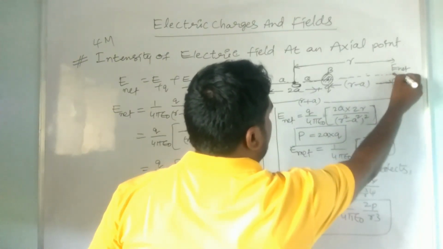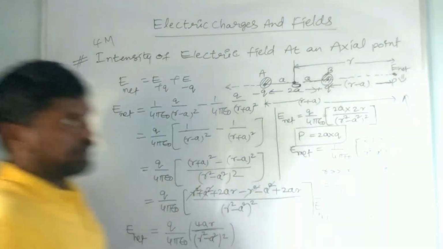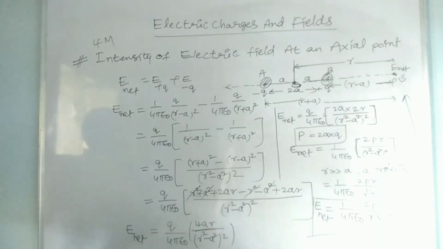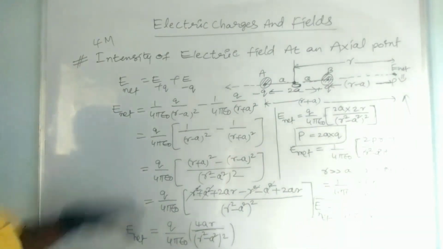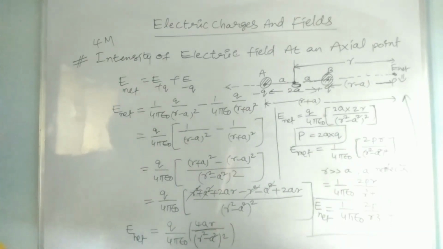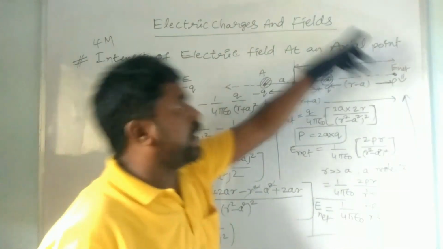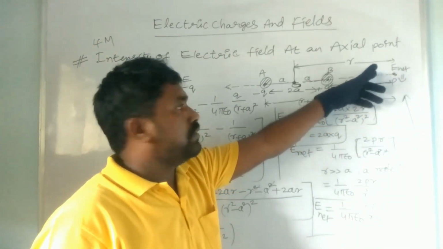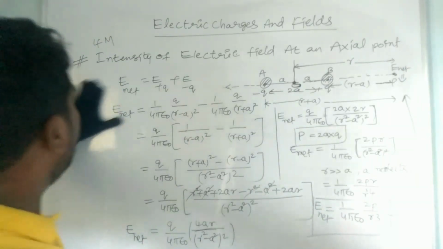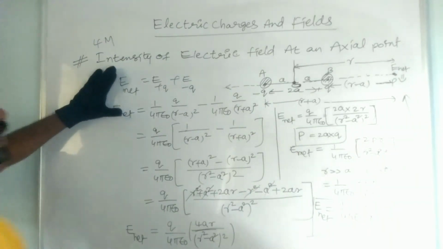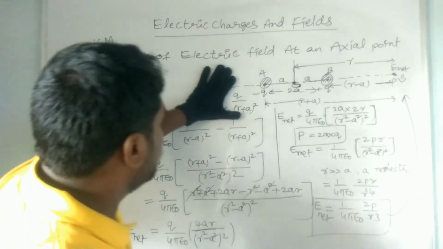It is equal to this much intensity of electric field acting. Okay, right. So let us find the intensity of electric field at the equatorial point of a dipole. Now we have found the intensity of electric field at an axial point, right? So at present you should derive the intensity of electric field at an equatorial point. So what is the equatorial point here?